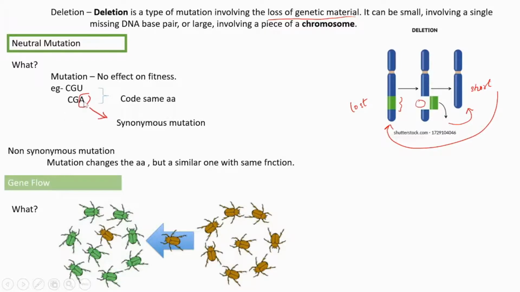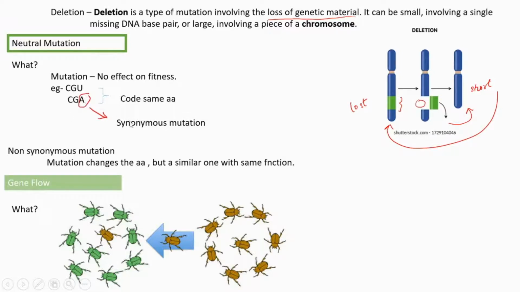Understand? The third base has no role in determining the amino acid it needs to code. So whatever change is happening to the third position will not cause any effect. That is this example. Such a type of mutation is called a synonymous mutation. Why is it called synonymous? Because these two nucleotides code for the same amino acid, even if there is a change in the third position.